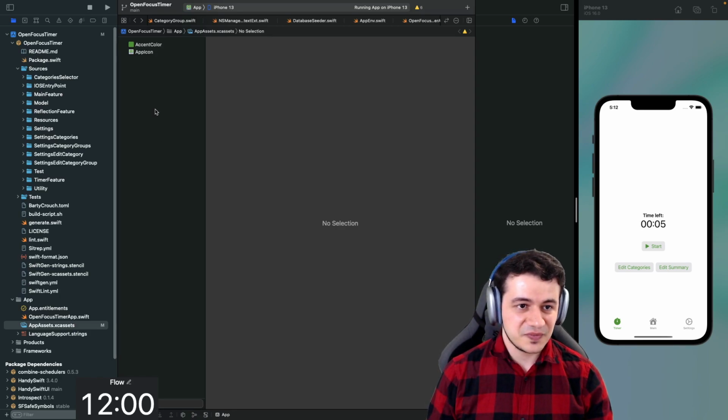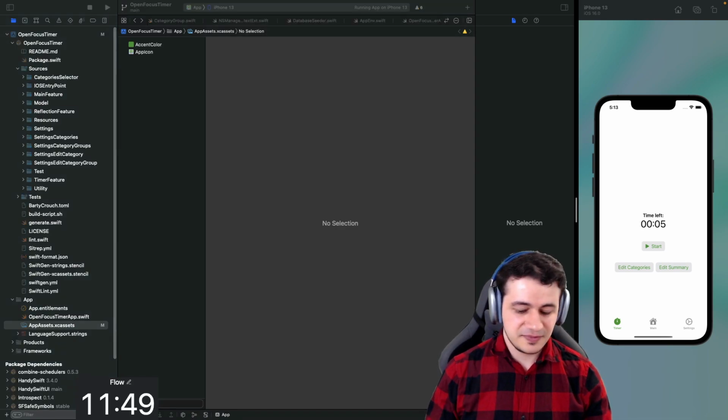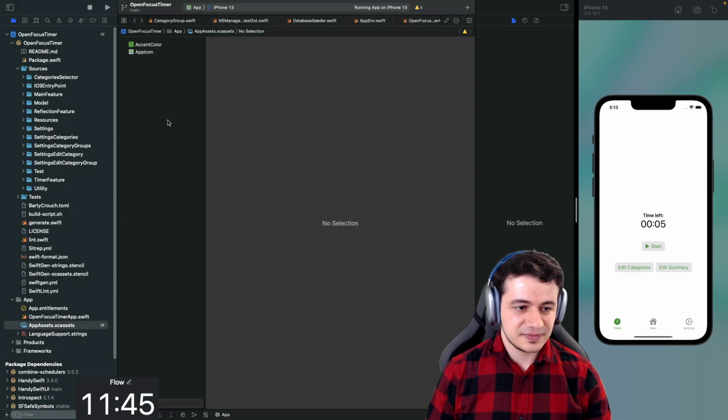Feel free to share so I have some info about what you're working on as well. I'm working on a focus timer. That's an open source focus timer here. Let me share with you the link where you can read up more about this project.